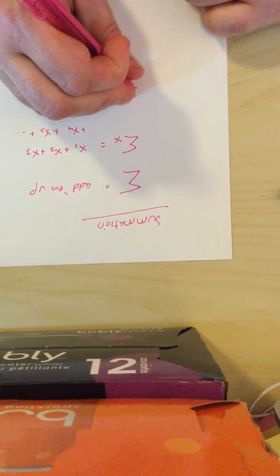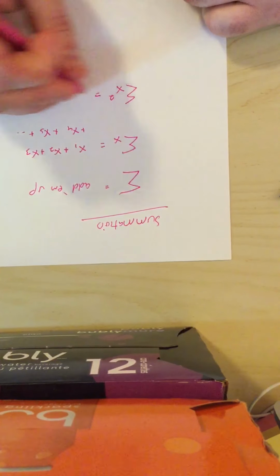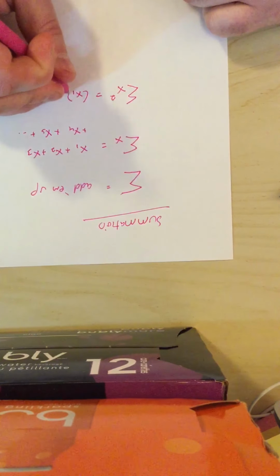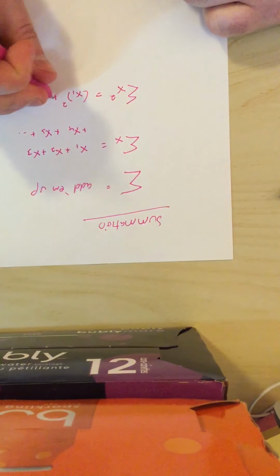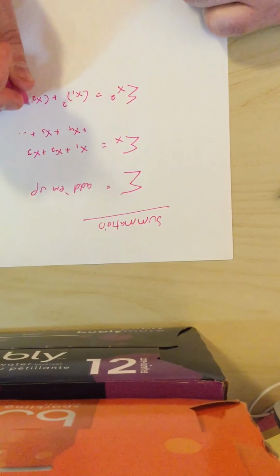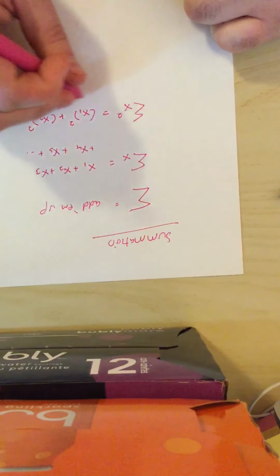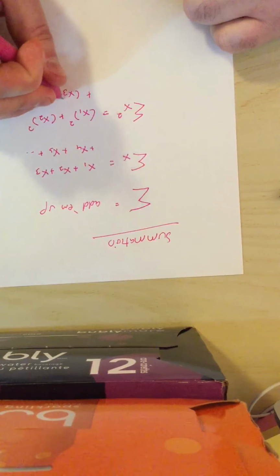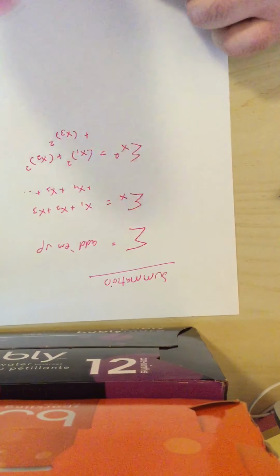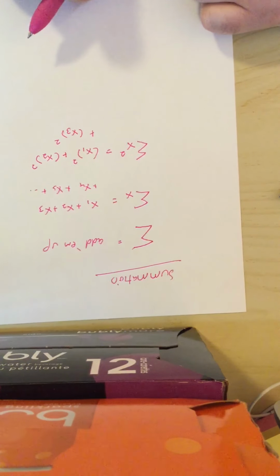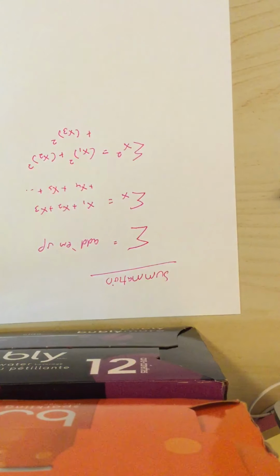If I had the summation of x squared, that'd be take the value of the first x, square it, plus take the value of the second x, square it, plus take the value of the third x, square it. And you could do lots of things. And there's a lot of interesting math with summations that they don't cover in high school because it would be a lot too much fun.